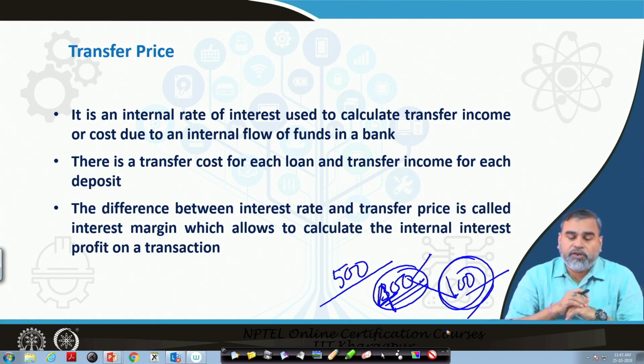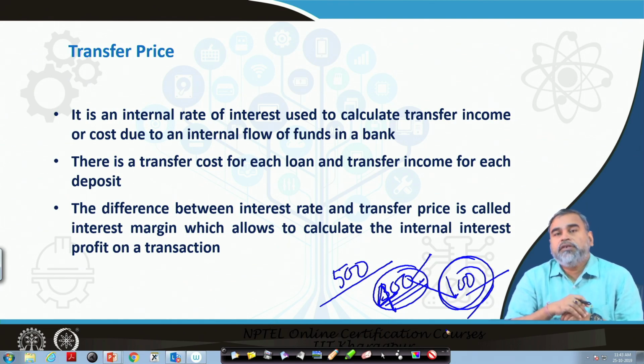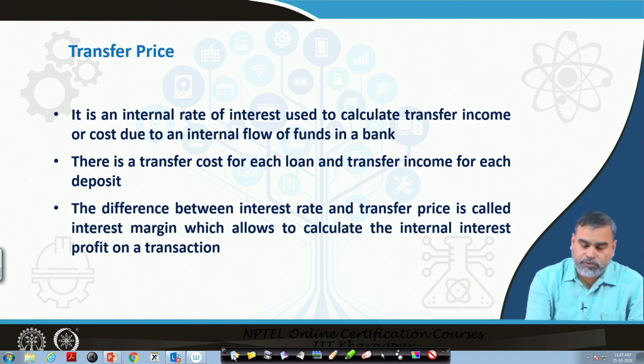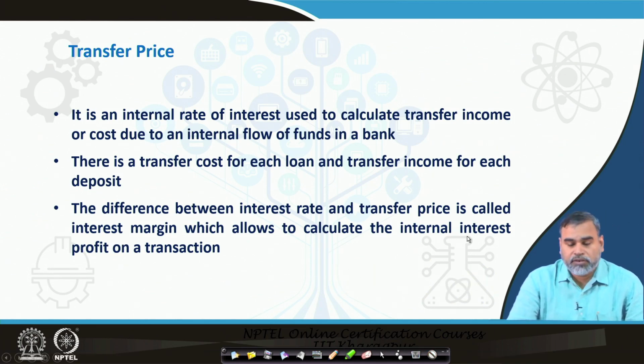There is a transfer cost for each loan and a transfer income for each deposit, because it is an internal flow within this system. The difference between the interest rate you are charging in general and the transfer price is called the interest margin, which allows us to calculate the internal interest profit on a transaction. How much income you are generating and how much interest you are bearing, that difference gives you the idea about the interest margin. So, this is the definition of the transfer price.